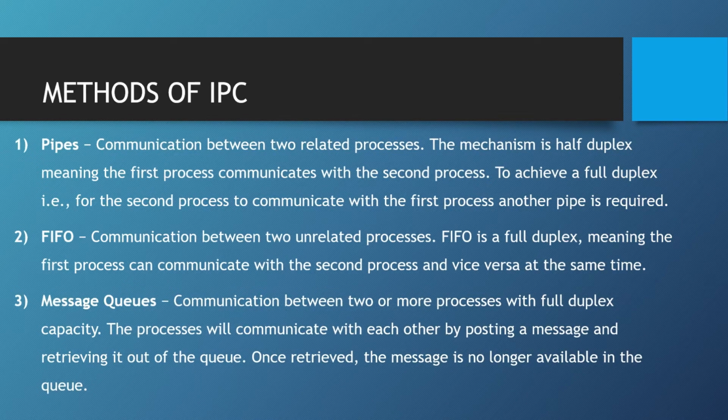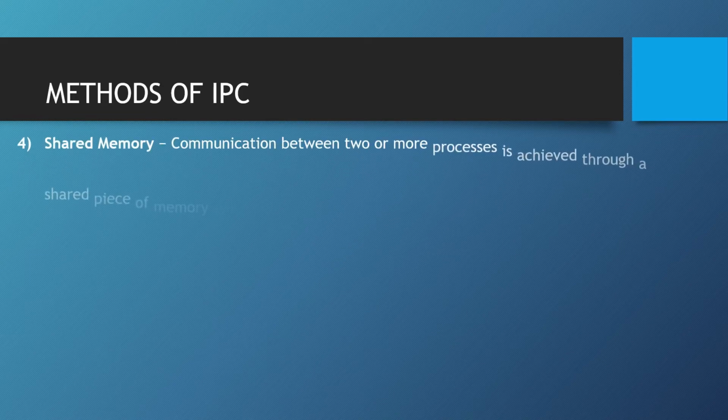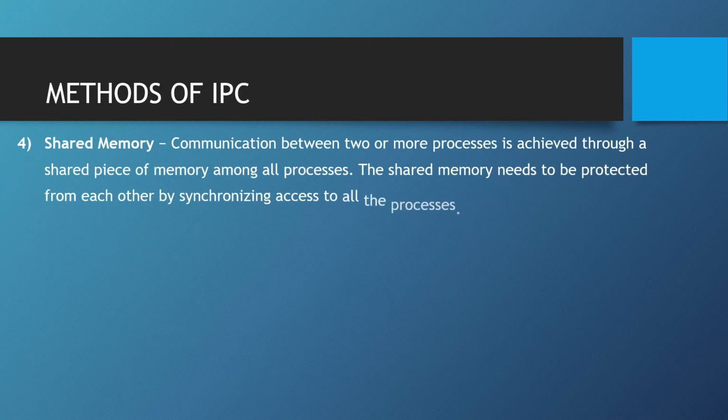Number 4. Shared memory. Communication between two or more processes is achieved through a shared piece of memory among all processes. The shared memory needs to be protected from each other by synchronizing access to all the processes.